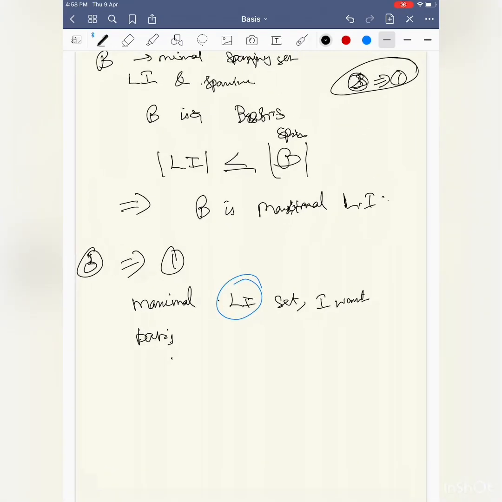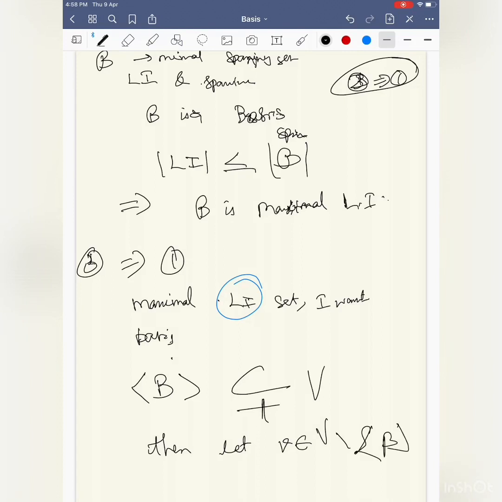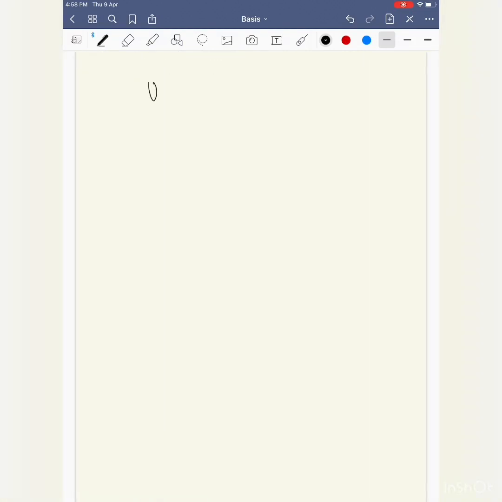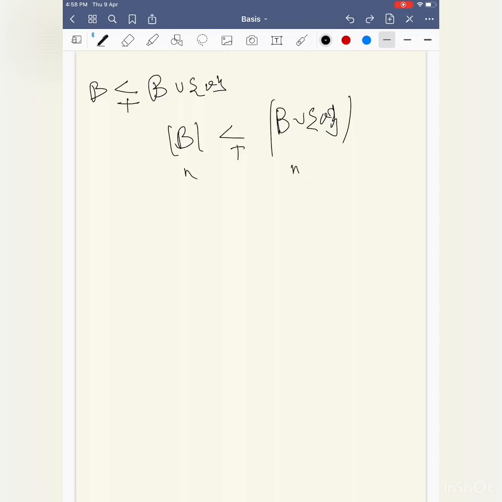Suppose the span of B is a proper subset of V. Then let a small v belong to V outside the span of B. I can do this because I assume it is a proper subset. So add this vector. Now this set is at least one step bigger. The cardinality of B is strictly less than the cardinality of B union {v}, because I added one. We are in a finite-dimensional space, B is finite itself, so if this is n, this is n plus 1.